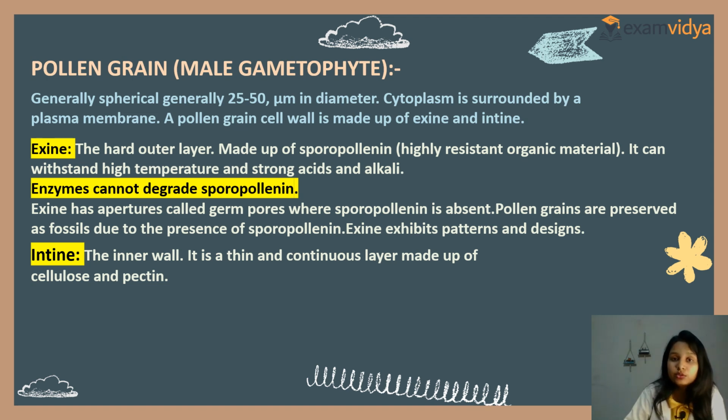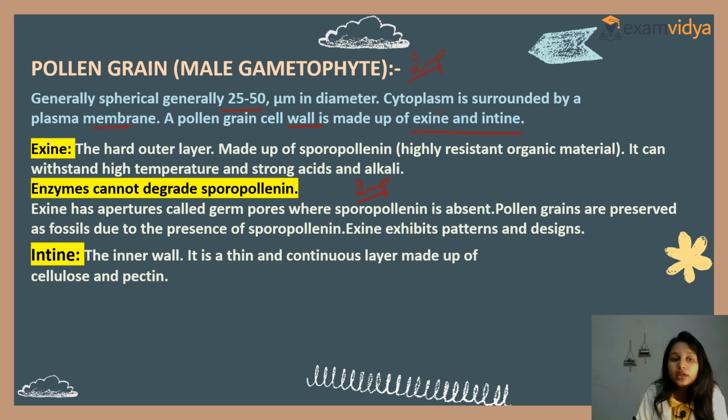Now this is a very important question. What is a pollen grain? It is generally spherical, 20 to 50 μm in diameter. Clear? The cytoplasm is surrounded by a plasma membrane. The pollen grain cell wall is made up of two layers. One is exine, that is the outermost, and one is intine. Clear? You must remember exine and intine. Important questions come in NEET.